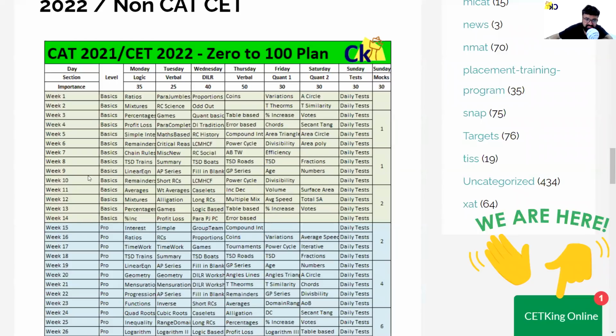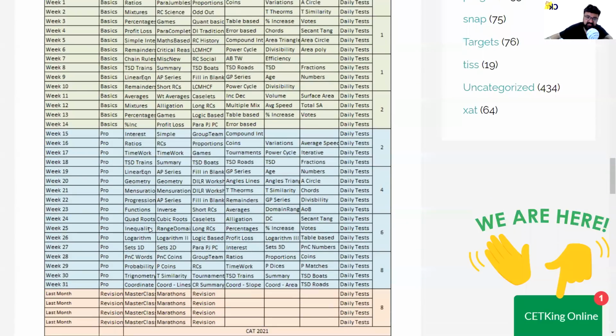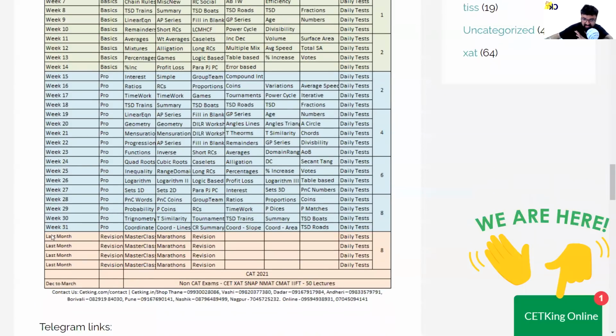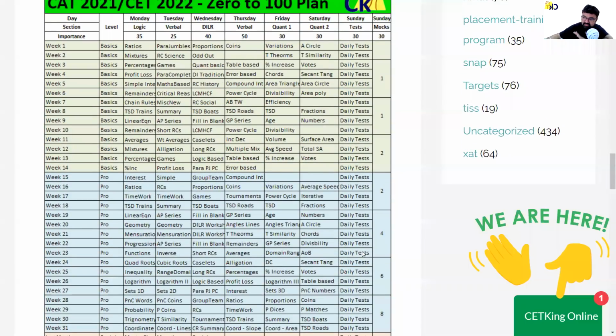First 14 weeks, we are going to cover the basics. So next 3.5 months, we are going to cover the basics first. Once we're done with the basics, probably by July, we'll go for the advanced level. July, August, September, October, we'll go for the advanced level. And the last 1 month, we're going to revise everything. That's the complete saver. रियांश आप पहले ये खत्म कर दो बस. तुम कुछ मत सोचो. उसके बाद, if you have extra time, you can do whatever you want. But first, cover up these topics.